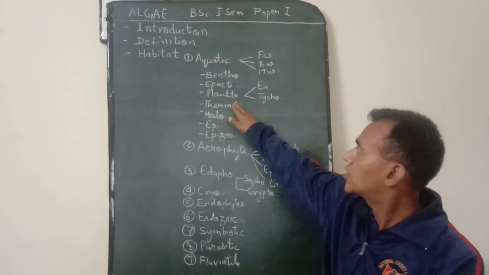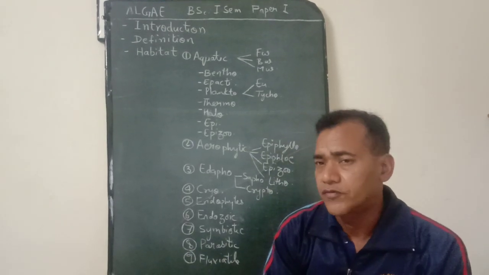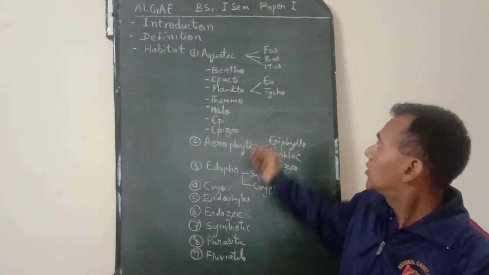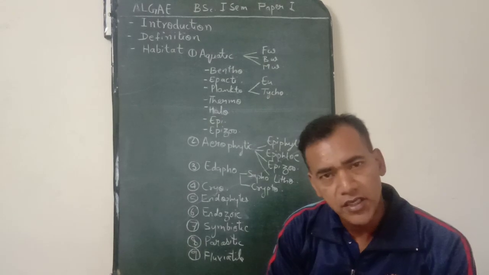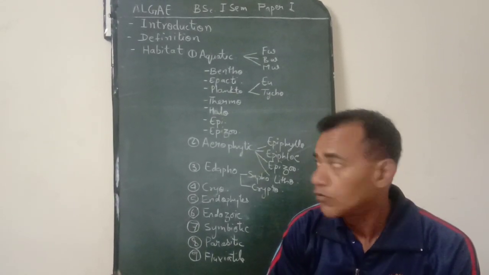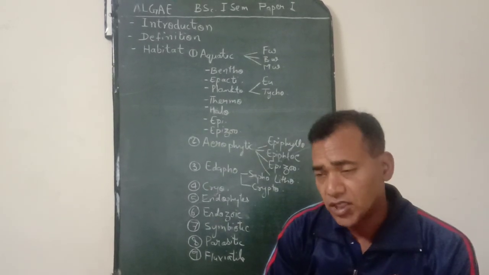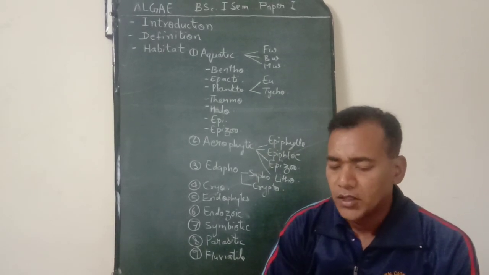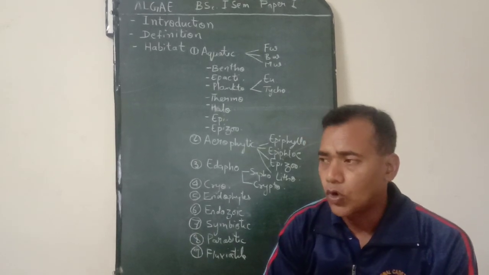Now coming to third category, that is planktophytes. These are found free floating on the surfaces of water, and these are mostly of two types: euplanktophytes and tychoplanktophytes. Eu, which are never attached and are always free from the beginning, like diatoms, Chlamydomonas, Volvox, and tychoplanktophytes, which were attached initially, but in due course of time they became free floating. Examples are Spirogyra, Zygnema, Oedogonium, Rivularia, Nostoc, Sargassum.